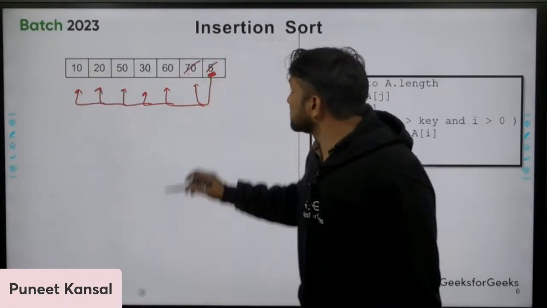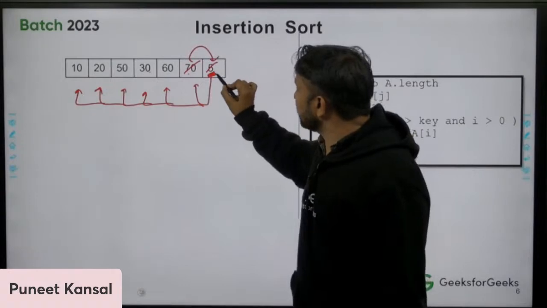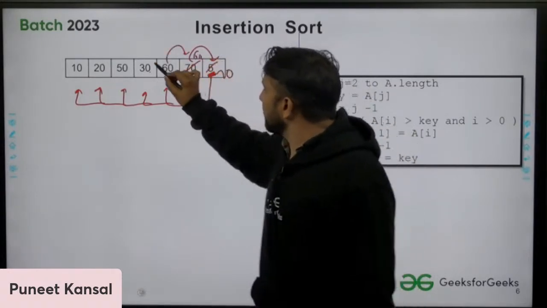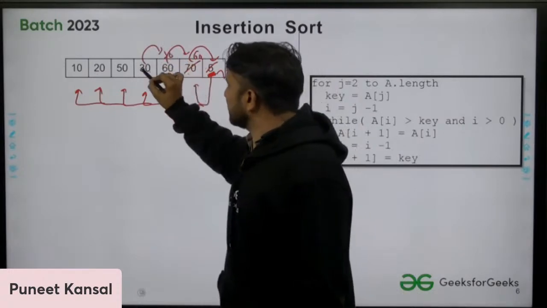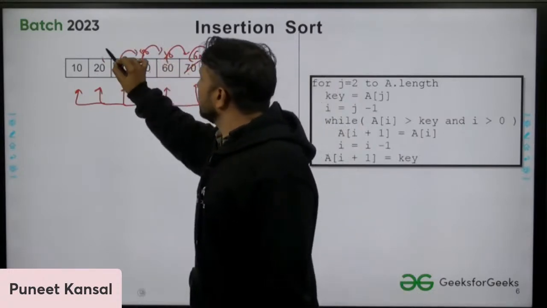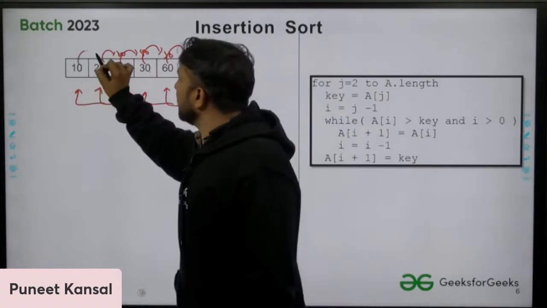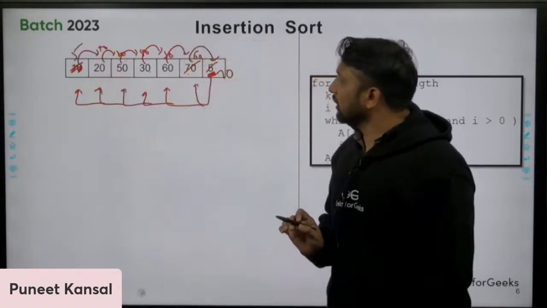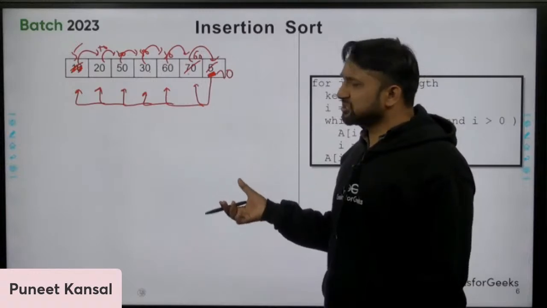What I will do, I will shift. I will shift 70 here, 60 here, 30 here, like that. And then 10 here, and there will be space. I will insert 5. So this is known as shifting.